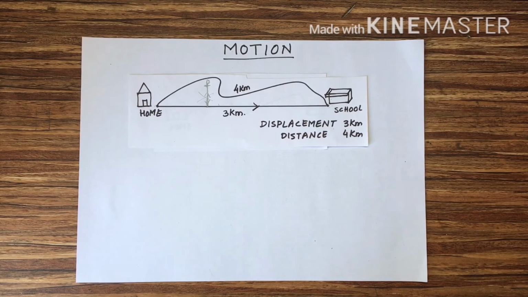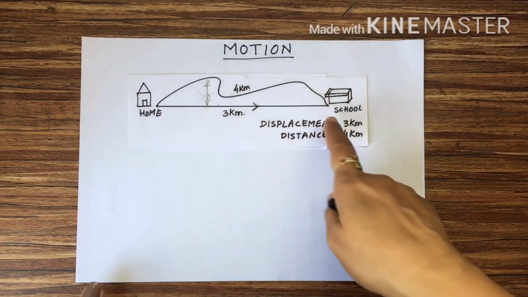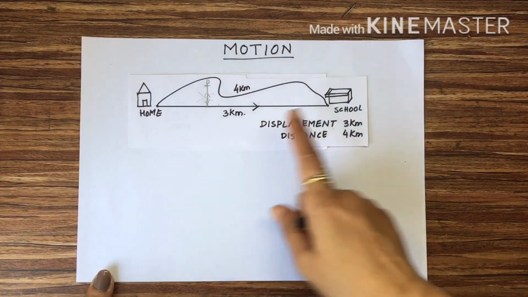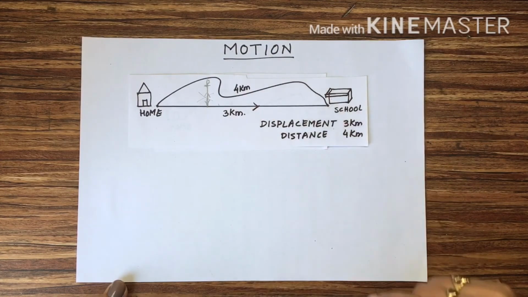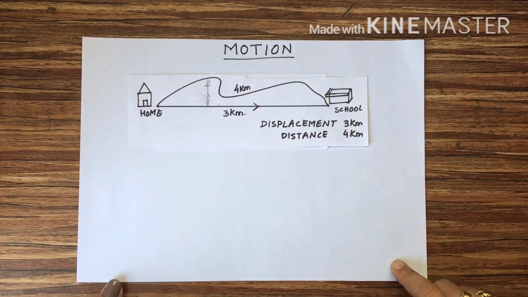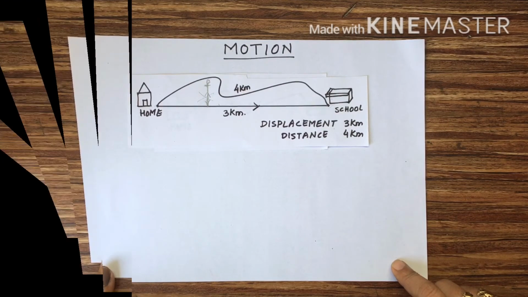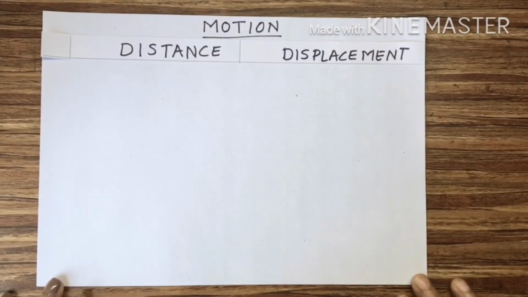For example, the displacement here is 3 kilometers in the north direction or west direction, like that. So that is the difference between scalar quantity and vector quantity. Scalar quantity has only magnitude but no direction, and vector quantity has both.